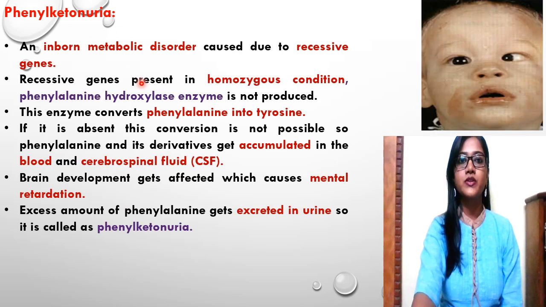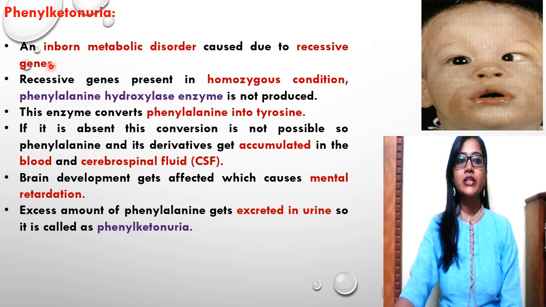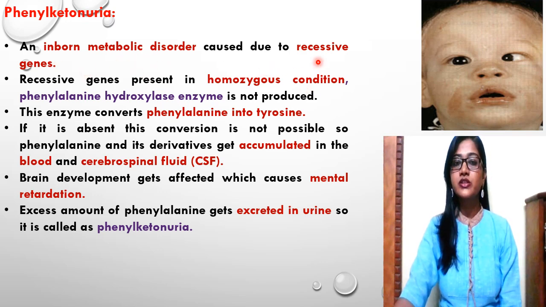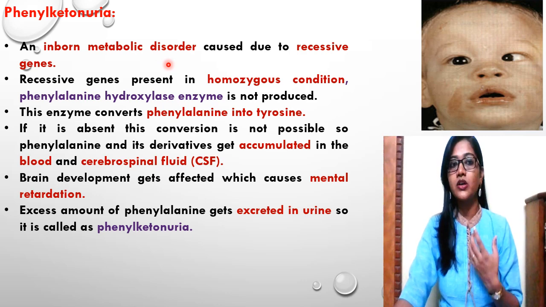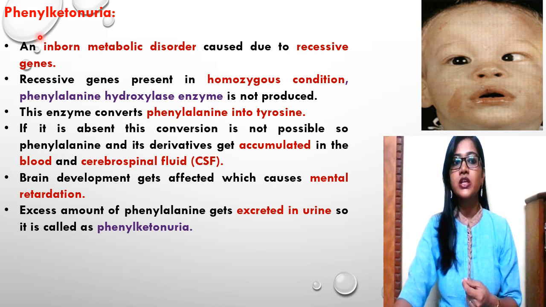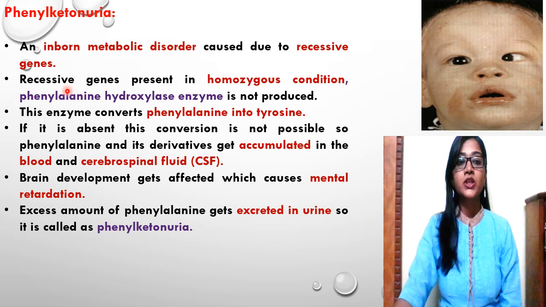In this slide, we are going to discuss phenylketonuria. This is an autosomal recessive disorder. It is an inborn metabolic disorder caused by recessive genes present on the autosomes. Because of the expression of these recessive genes, this metabolic disorder gets expressed in some individuals. These recessive genes are present in the homozygous condition.